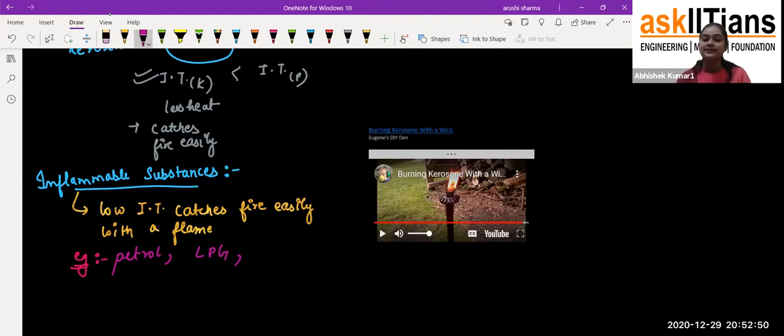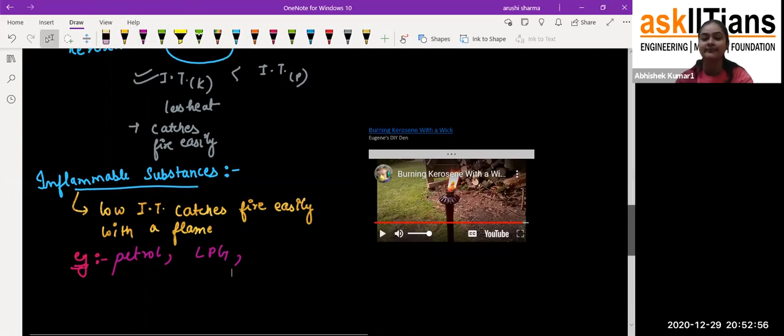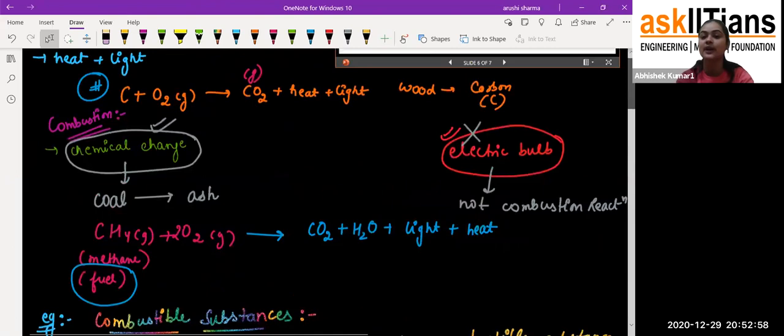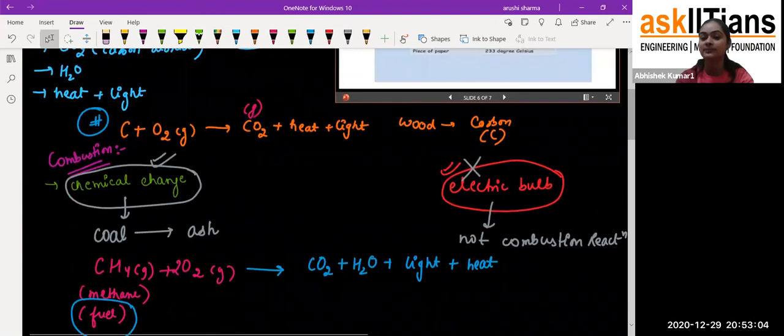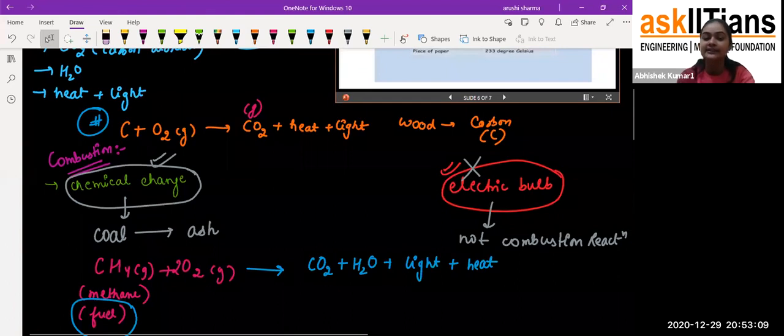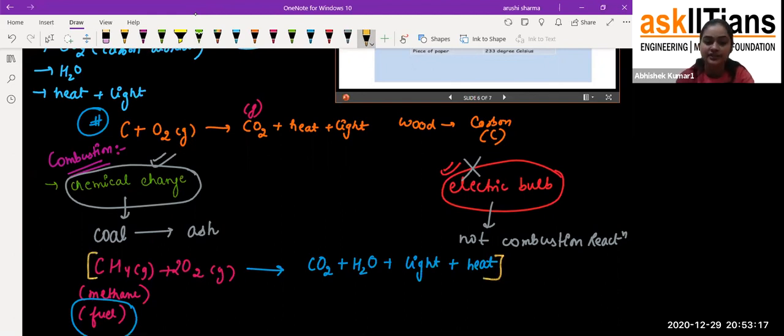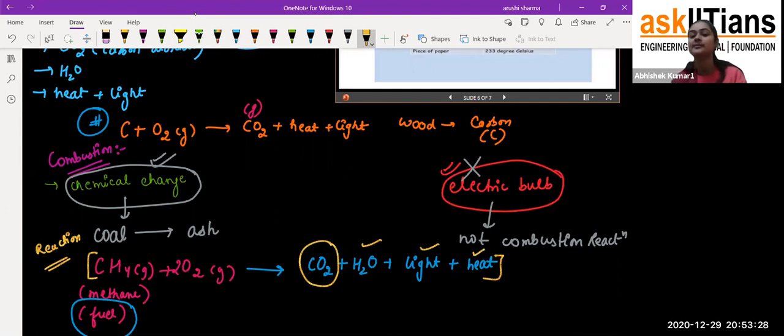Okay. Yes, students. So, what have we done today? Inflammable substances, conditions required for combustion, and what combustion is. And students, don't forget that for combustion there should be a chemical change, like in the case of coal converting into ash. And this reaction, I'll just mark it with a different color. This reaction is called the combustion reaction. What we are getting is carbon dioxide, water, light, and heat. And as I have told you, an electric bulb is not a combustion reaction.